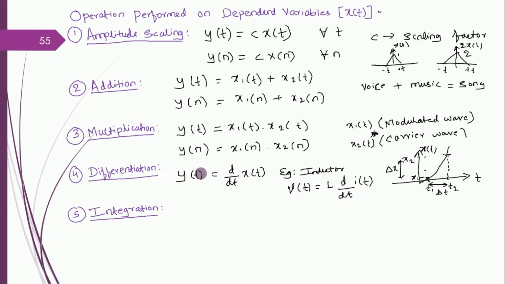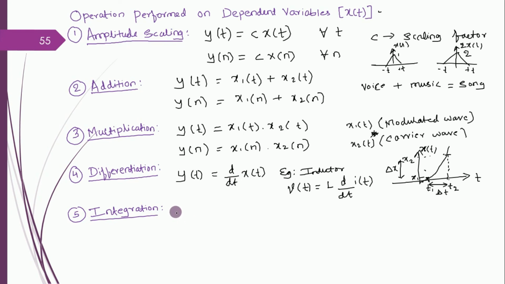This is an example of differentiation. Means why do I have to learn this in signals? Y of t is equal to d by dt of x of t, because somewhere in electronics I can apply it, right? I can apply it because in electronics such formulas are present. Hence I am learning it in signals and systems. So try to relate mathematics with electronics from here on.